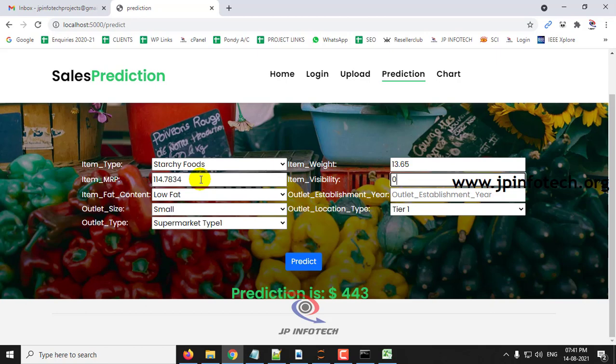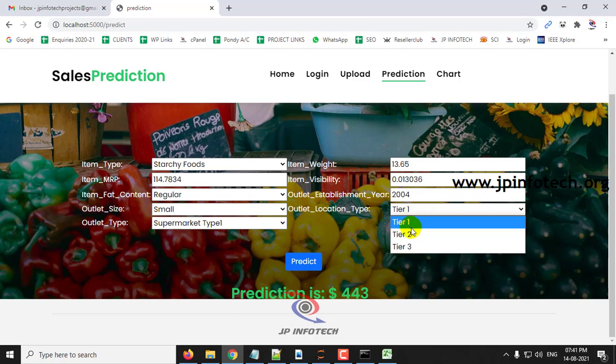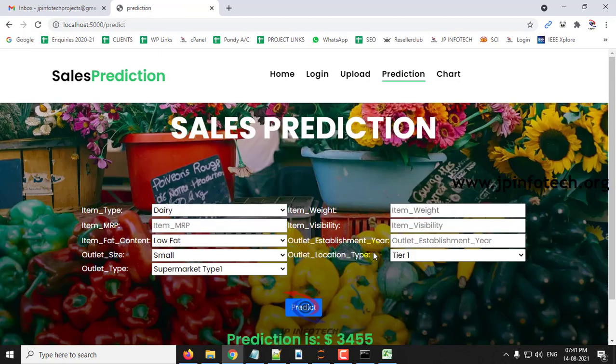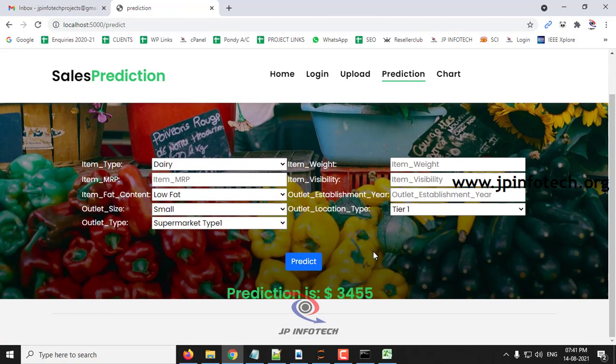Item visibility 0.013036 and fat content is a regular one. Outlet established year is 2004 and outlet size is small and location type is tier 2 and outlet type is supermarket type 1. Let me click predict, and the predicted value is 3455.